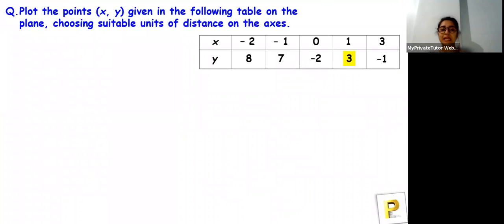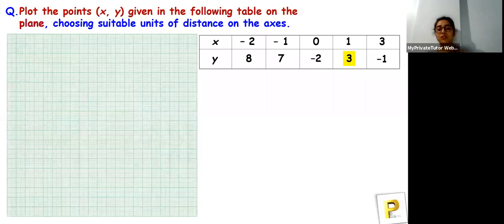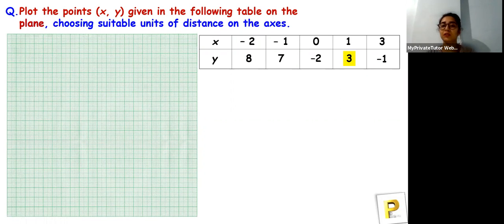Plot the points x, y given in the following table on the plane, choosing suitable units of distance on the axis. Okay, so let's draw the Cartesian plane first. So here we have the graph. Now you have to remember that mostly you'll be doing this on graph paper.